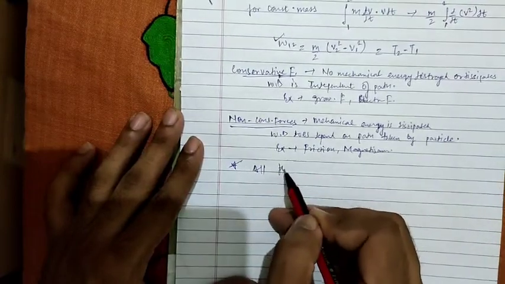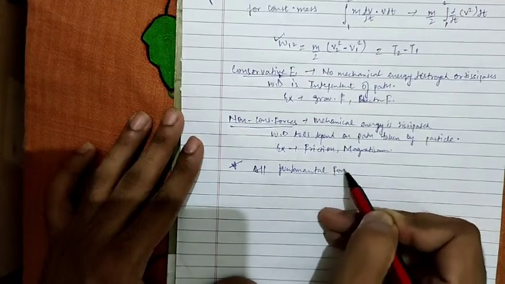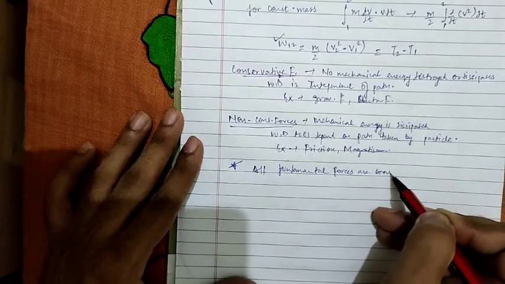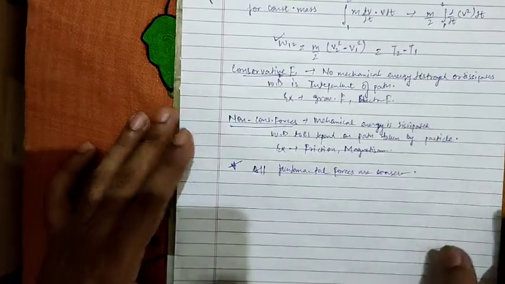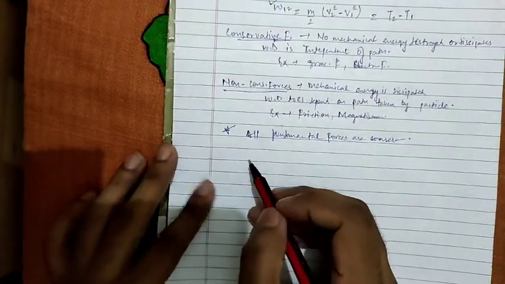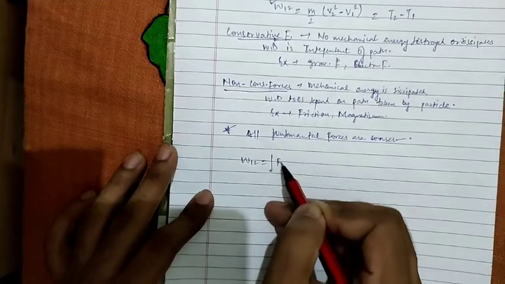Now as we are considering only conservative forces, the work done from 1 to 2 is the integral of F dot ds along a path.